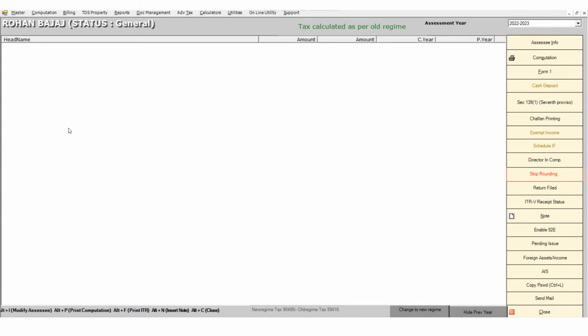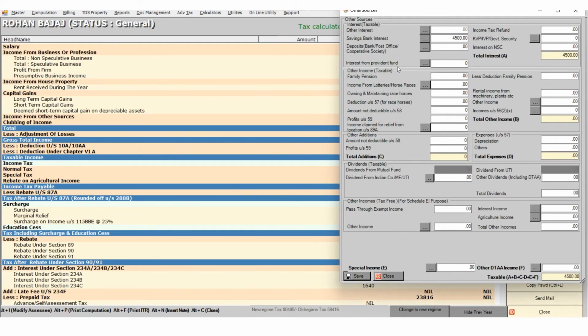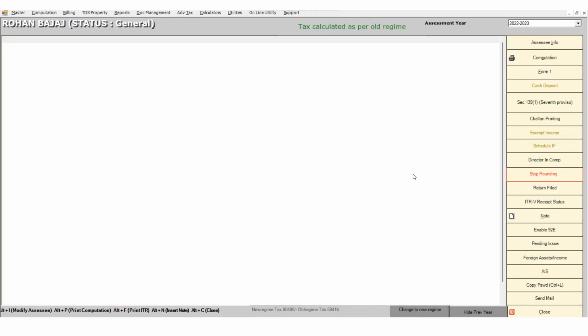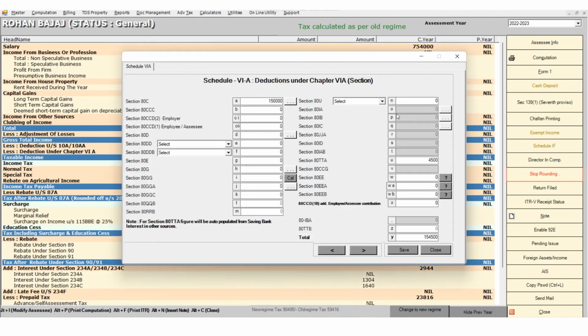Similarly, you can enter the details of income from other sources over here, as Mr. Rohan Bajaj is receiving a saving bank interest of rupees 45,000, and this amount would be reflecting automatically in your chapter 6A deduction under Section 80TTA. I will show you here. The amount has been already calculated as per the income from other sources.